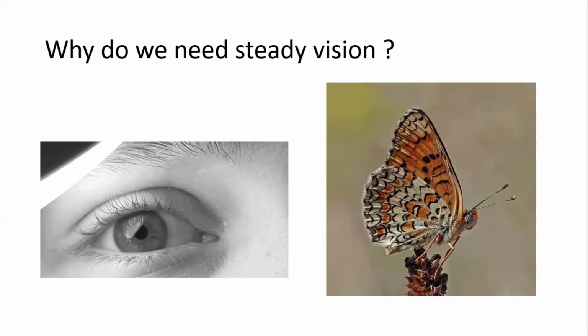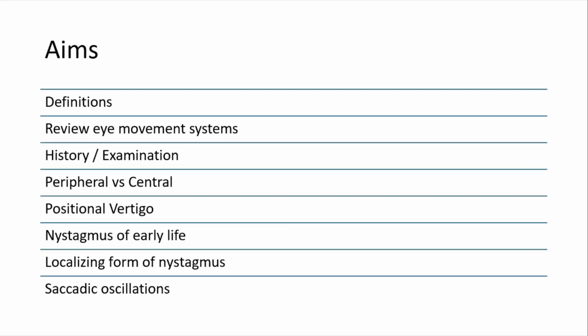So I'll be covering mainly an introduction about it, a review of eye movement systems, because it is a defect of the eye movement system which causes nystagmus, the clinical profile of patients which come to us, then how to differentiate peripheral nystagmus from a central nystagmus, then a brief talk about positional vertigo, and then nystagmus in early life, congenital nystagmus, and then acquired nystagmus, I'll talk about the localizing forms. And then how do you differentiate nystagmus from saccadic oscillations?